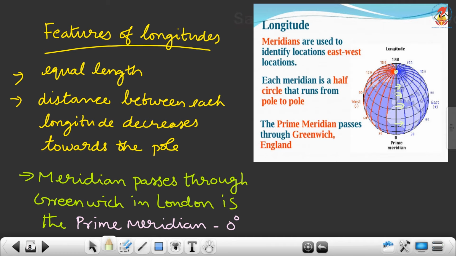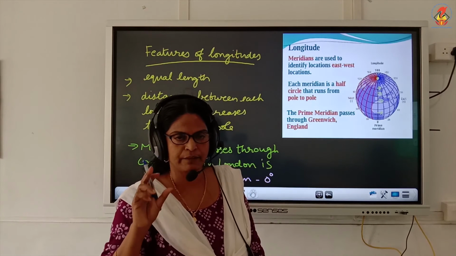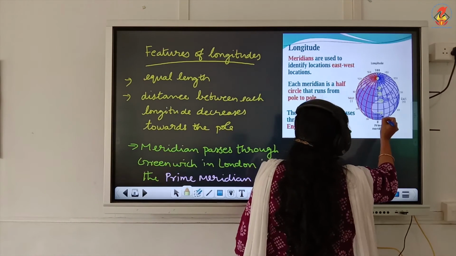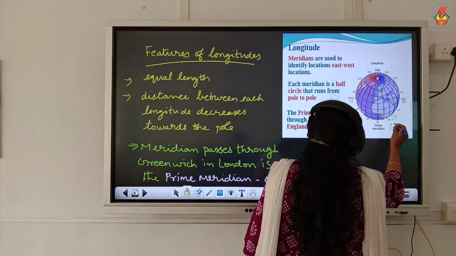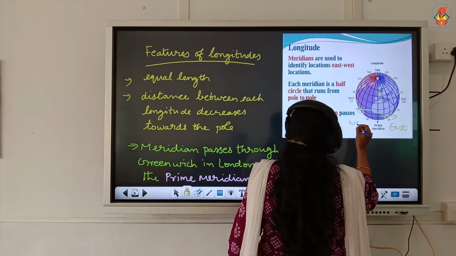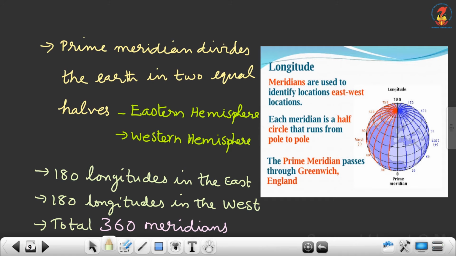The meridian that passes through Greenwich in London is the prime meridian. This prime meridian divides the earth into two equal halves, that is the eastern hemisphere and the western hemisphere.